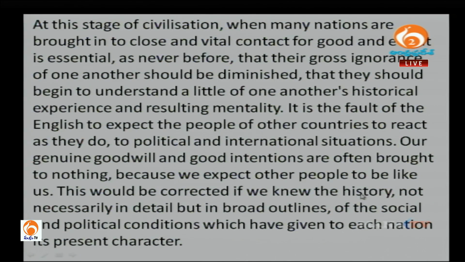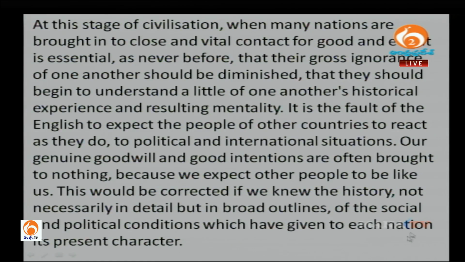Okay, so here we have read this passage. This would be corrected if we knew the history, not necessarily in detail, but in broad outlines, of the social and political conditions which have given to each nation its present character.